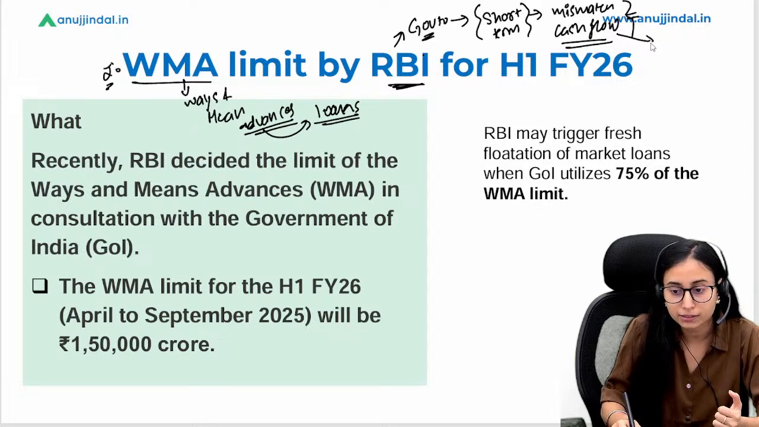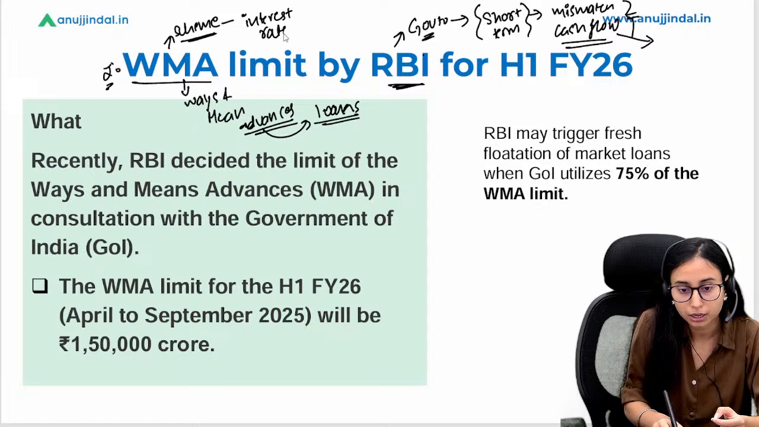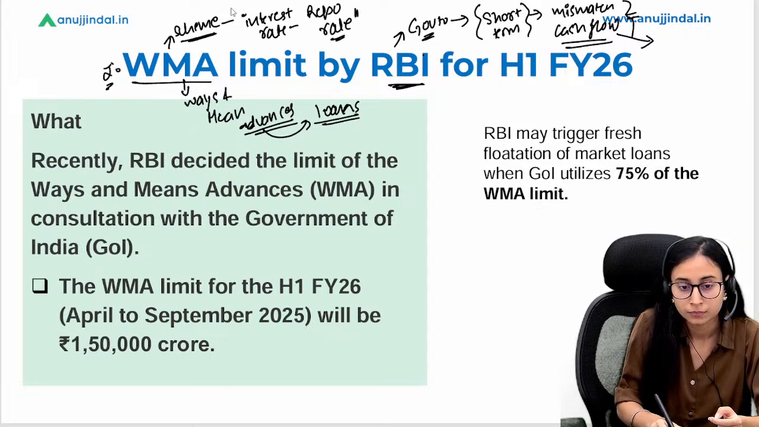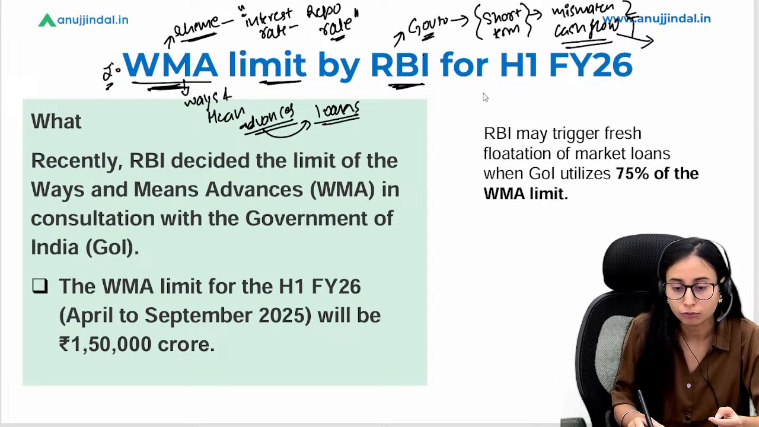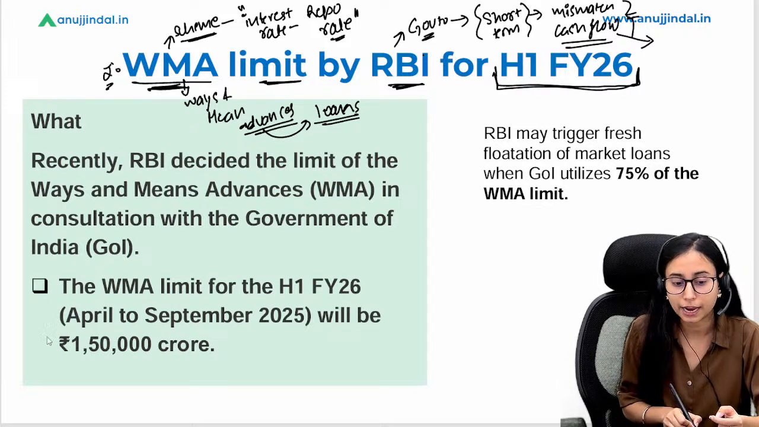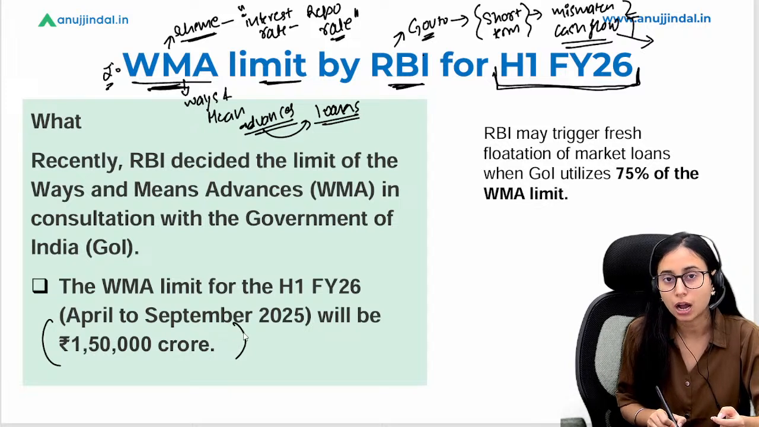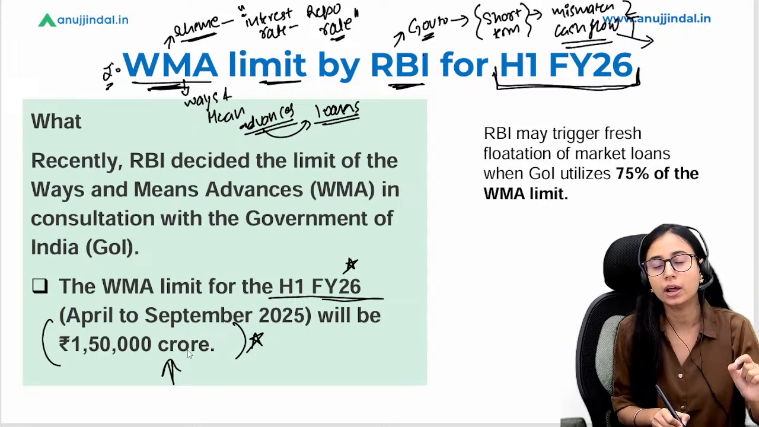And whatever loan is given by RBI to the government is charged under this scheme. जो interest rate charge होता है, it is repo rate. Whatever is the current repo rate, it is being charged here. And this WMA limit is pre-decided in nature. It is pre-decided for this year. That means for the first half of financial year 26, it has been decided at rupees 1,50,000 crore. ये बहुत important है. First half financial year 26 के लिए what is the WMA limit set by the RBI for the government is 1,50,000 crore.